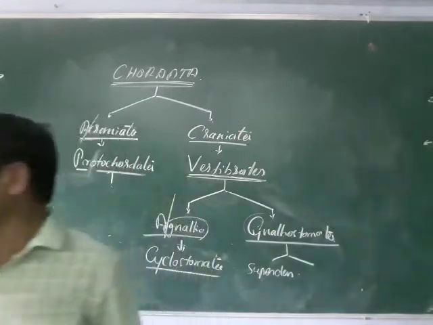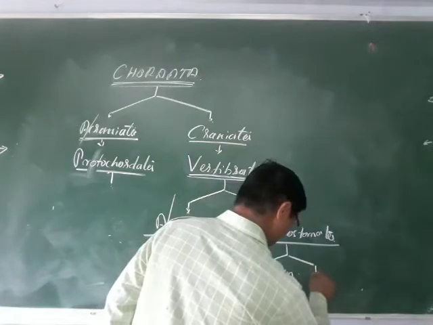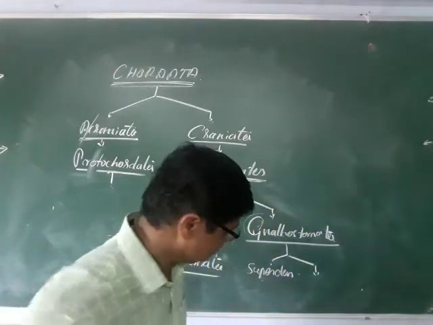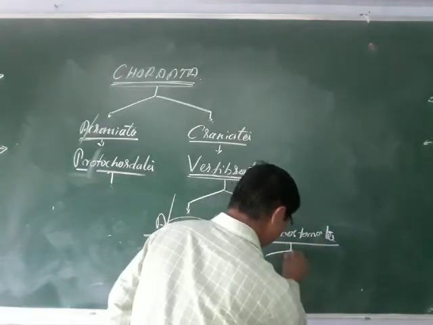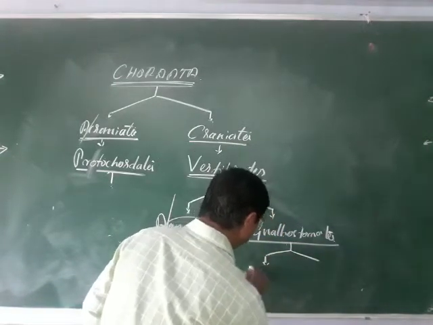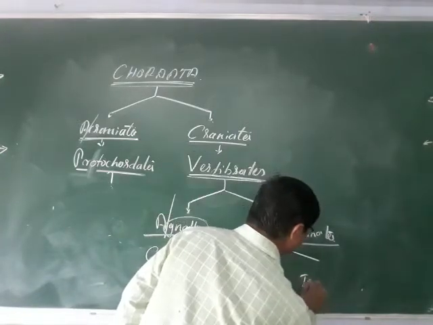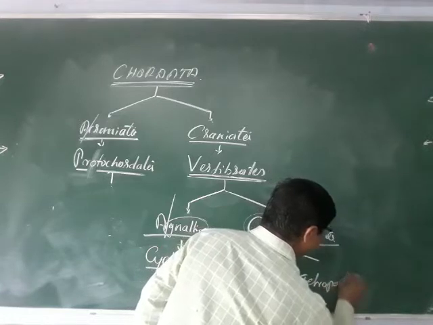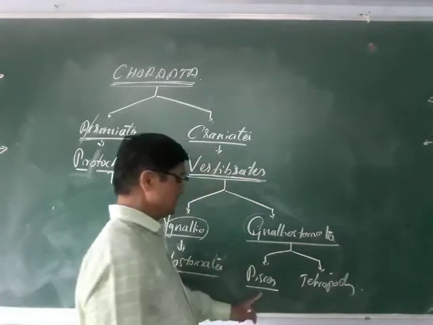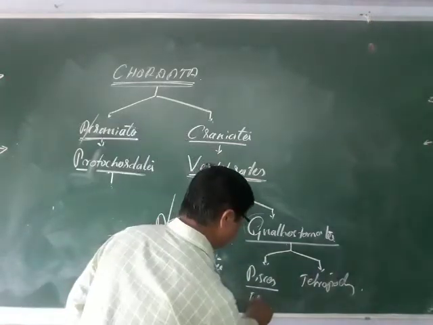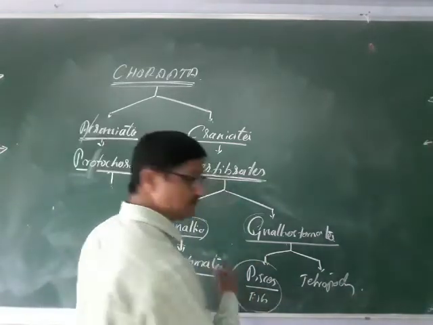One is Pisces, and another one is Tetrapoda. Pisces means fish. So these are mostly aquatic forms.